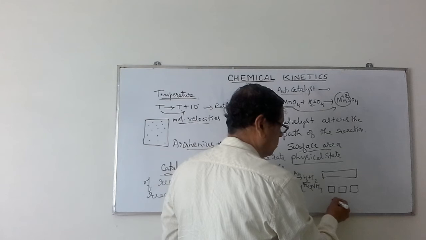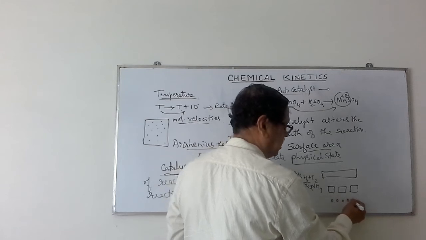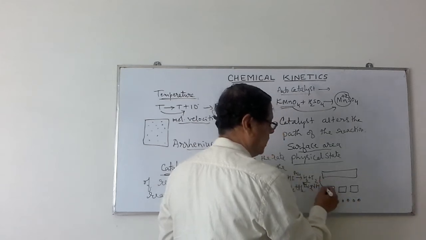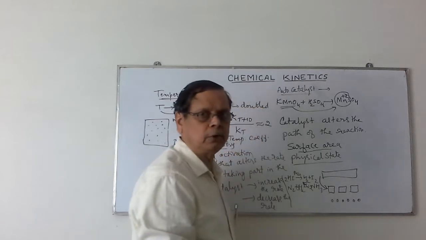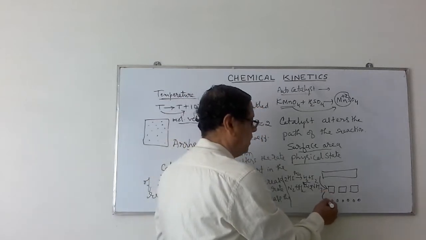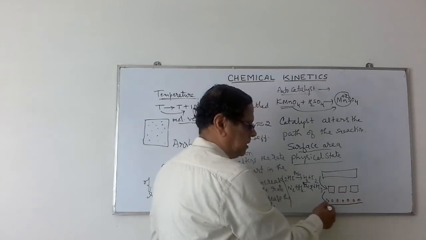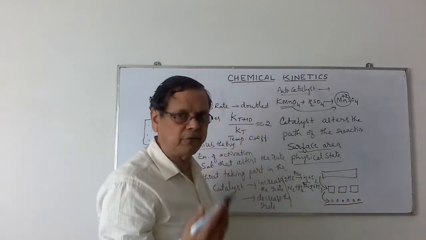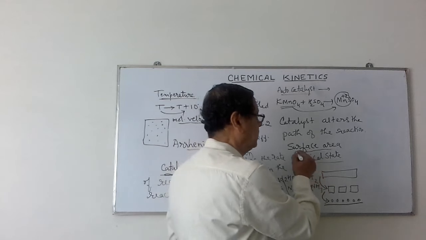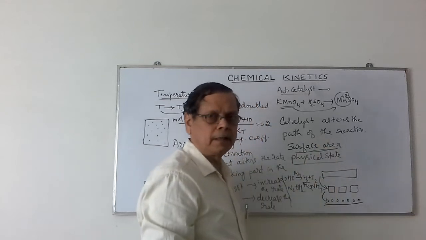Similarly, if you decrease to a still smaller size, suppose you take an iron rod, make it into pieces, this iron rod make it into powder. In this case, the rate of reaction is very fast, rusting process is very fast because of increase in the surface area.